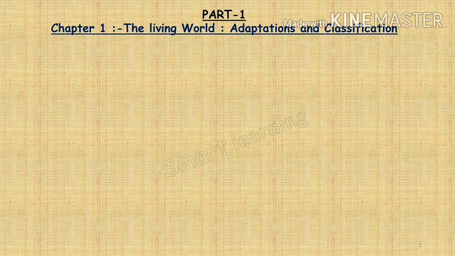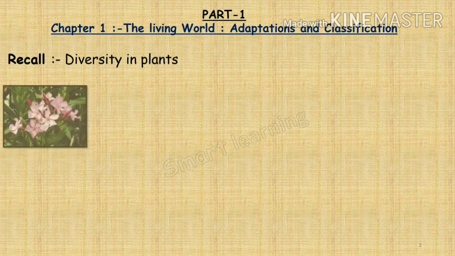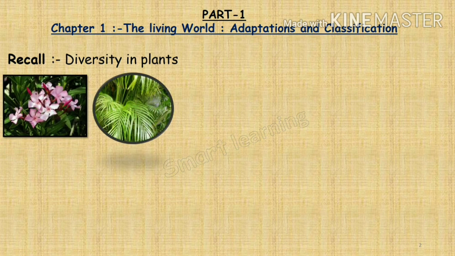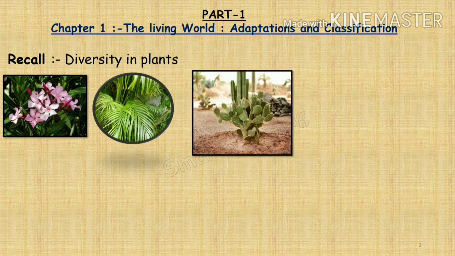After this, friends, we are going to see the diversity in plants. A great variety of plants is found on the earth. Some plants are flowering plants, some plants are non-flowering plants, as you can see around your surroundings. Some plants are found in deserts which have a scarcity of water. Scarcity means shortage of water or lack of water. According to that, plants have made changes in their structure. Okay. Some plants grow in water.